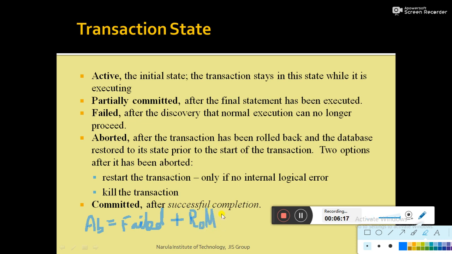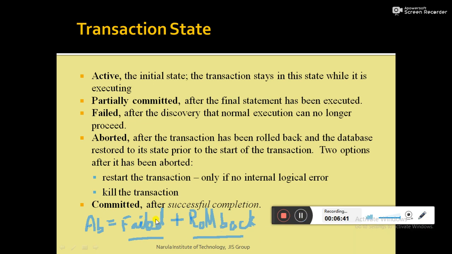Now again I am clarifying what rollback is. Failed plus rollback combined is known as an aborted transaction. That means if a transaction fails to complete its execution and then we have to roll back, we term it as an aborted transaction. Rollback means once the transaction has failed to complete its execution, the database state is restored to the previous state before transaction execution. As a combination, it is termed the aborted state.